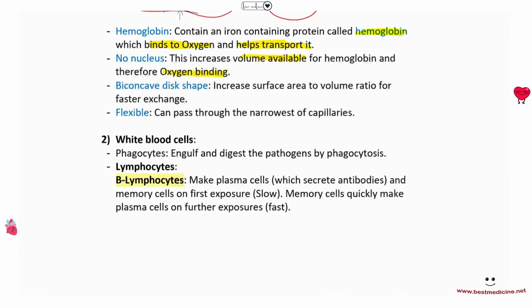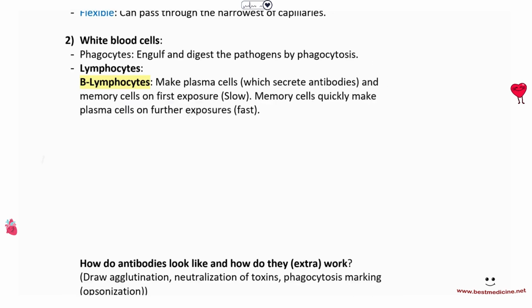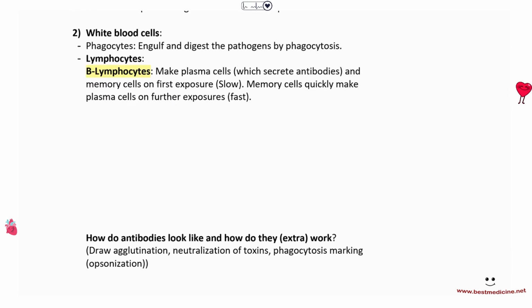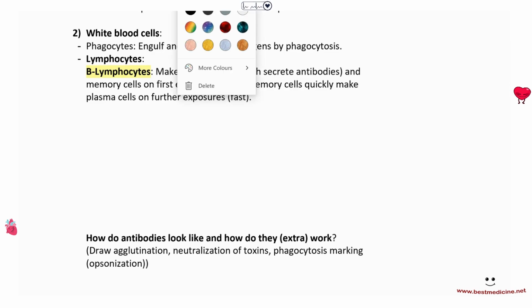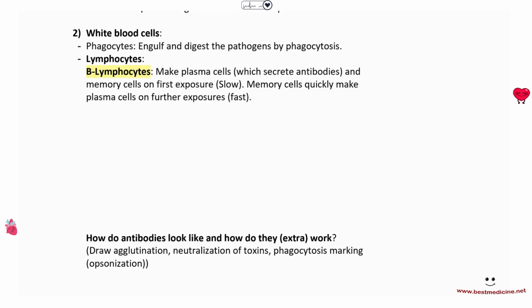Now, next up, we have white blood cells. White blood cells are cells in the blood that help form the immune system. So these are the cells that help protect us from diseases.